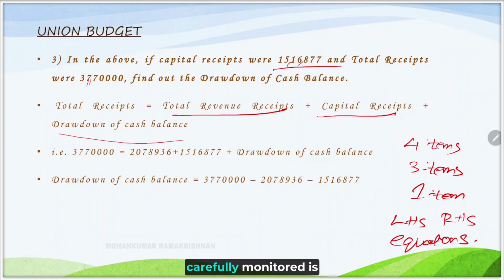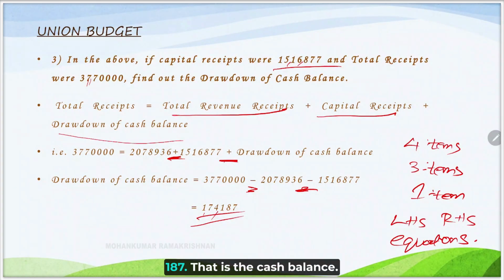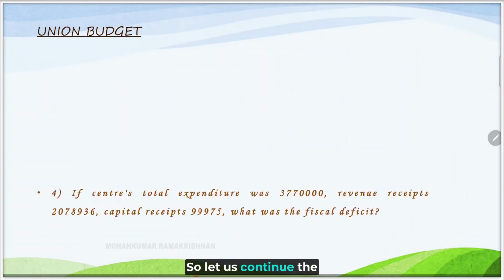The only thing that has to be carefully monitored is these signs. Note the plus and minuses involved. The plus, when it goes to the other side, will become minus. People, if you are confident on the logic of how a formula is arrived at, then you will never make mistakes. So the answer is 1,74,187. That is the cash balance. So let us continue the same question.